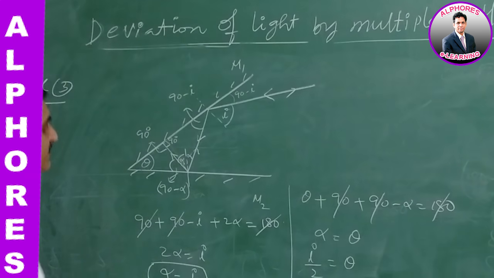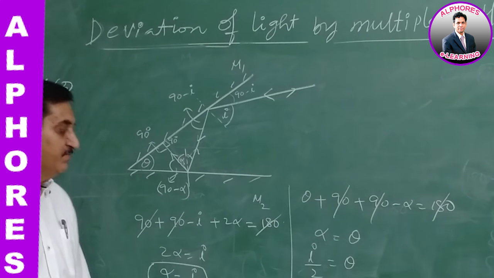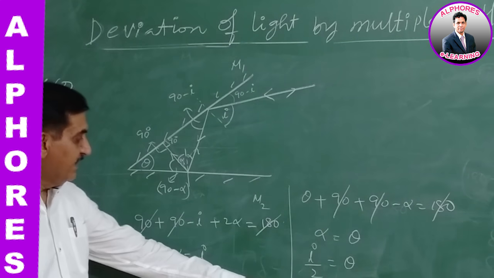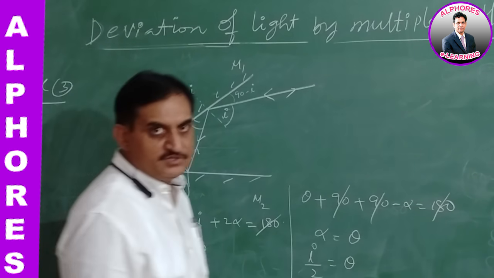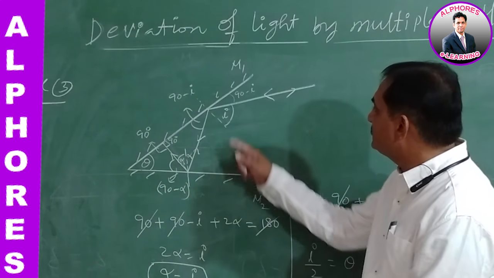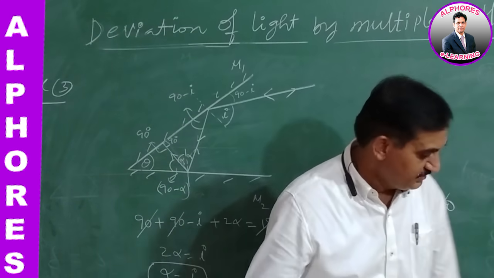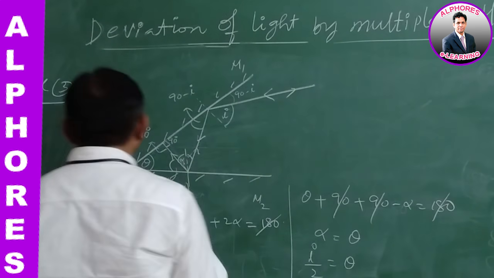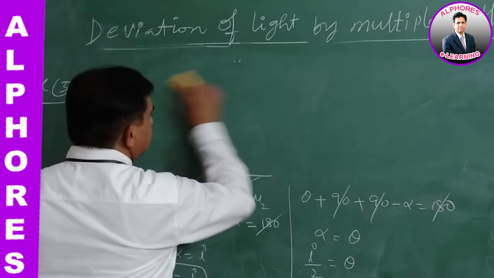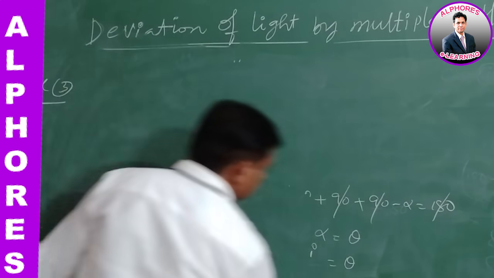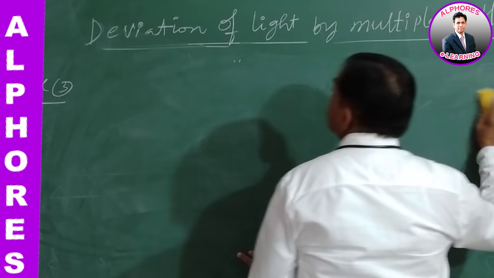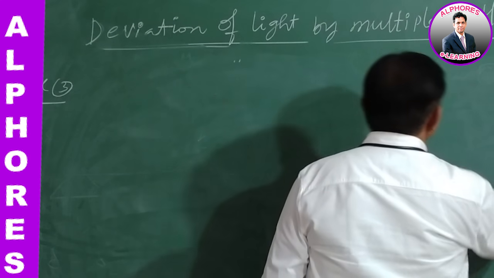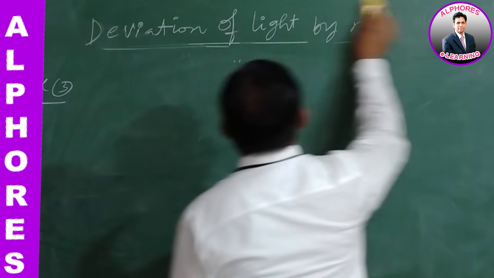This is the angle of incidence at the first plane mirror, where the angle is equal to double that of the angle between the two plane mirrors. Okay, this is the relation between the angle of incidence and theta. Okay, right. Let us move on.